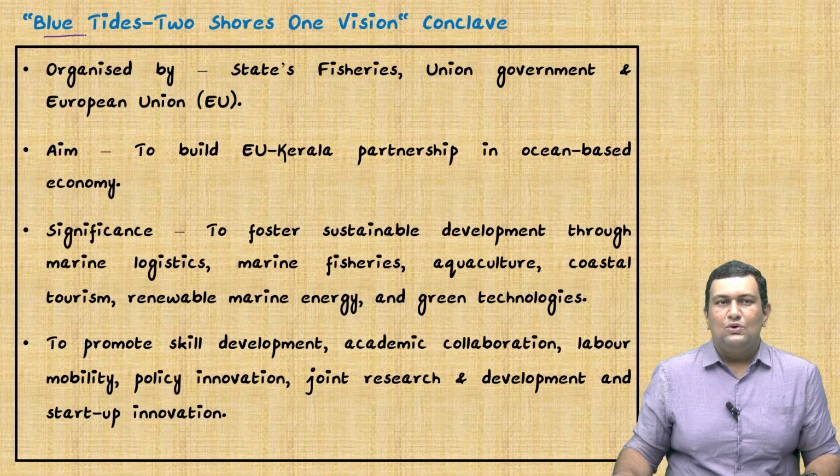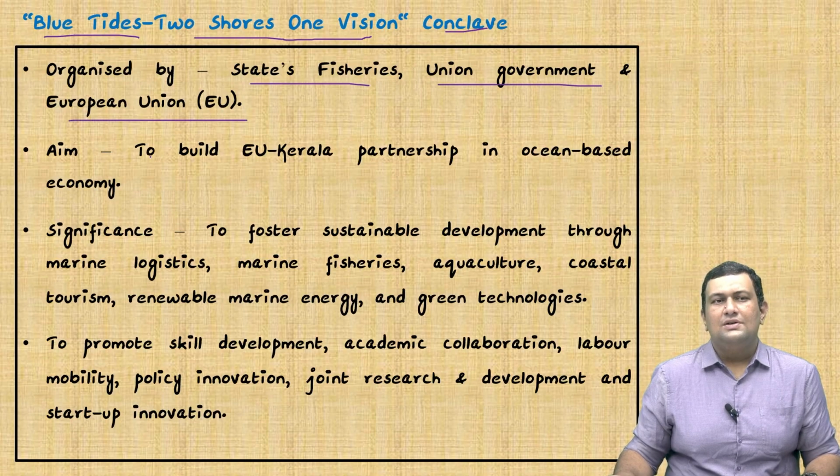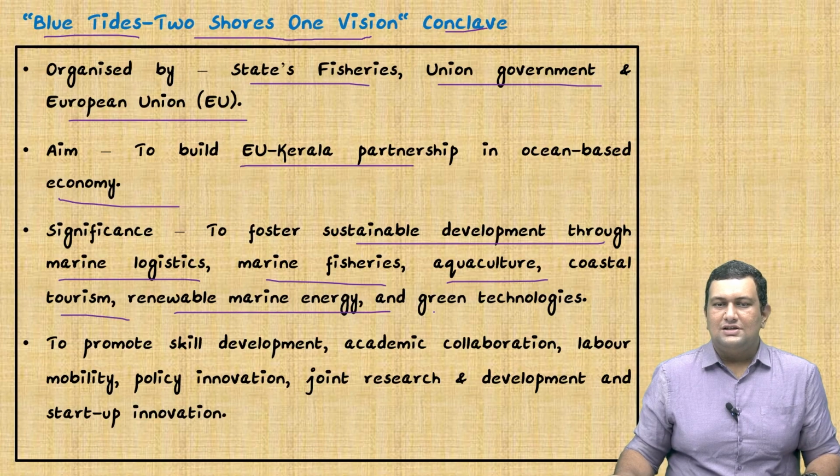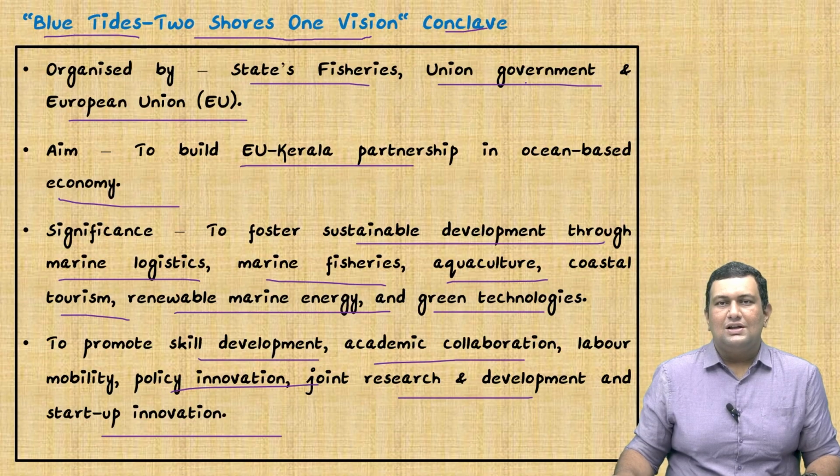The next one is regarding the Blue Tides 2 Shows One Vision Conclave. It is organized by Kerala's fisheries department, with the union government ministry and the European Union. Its aim is to build an EU-Kerala partnership in the ocean-based economy. It is to foster sustainable development through marine logistics, marine fisheries, aquaculture, coastal tourism, renewable marine energy, and green technologies, and to promote skill development, academic collaboration, labor mobility, policy innovation, joint research and development, and startup innovation. So you can use this as an example in mains also. We'll move on to the next topic.